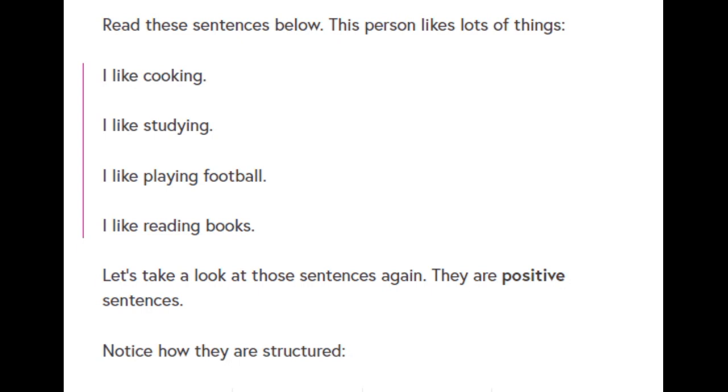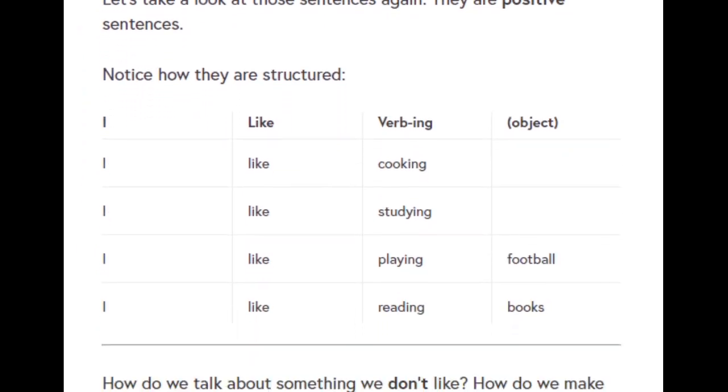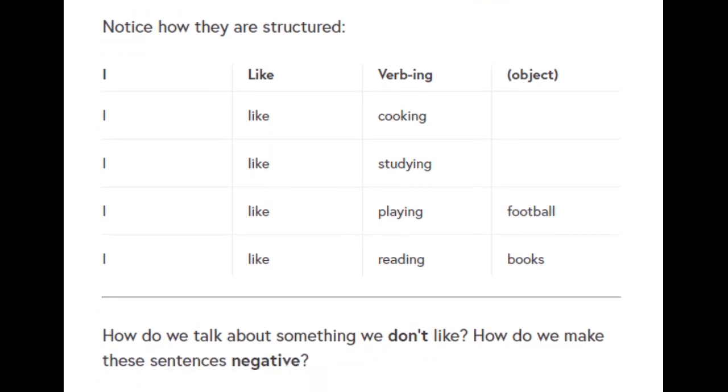Let's take a look at those sentences again. They are positive sentences. Notice how they are structured. I plus like plus verb-ing plus sometimes an object. For example, I like cooking. I like studying. I like playing football. I like reading books.